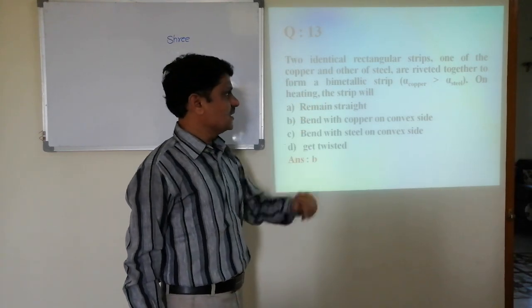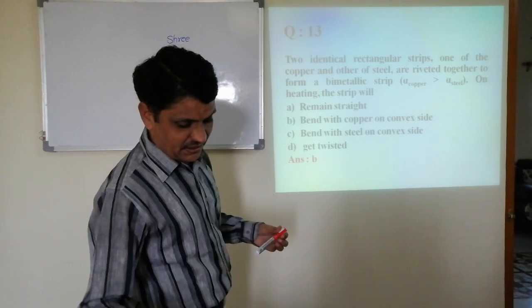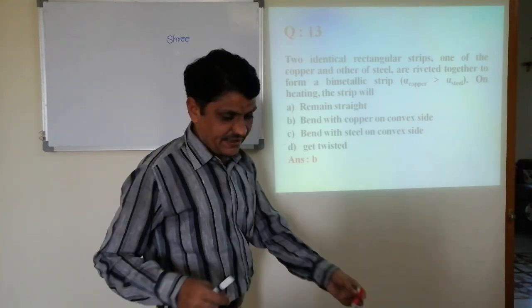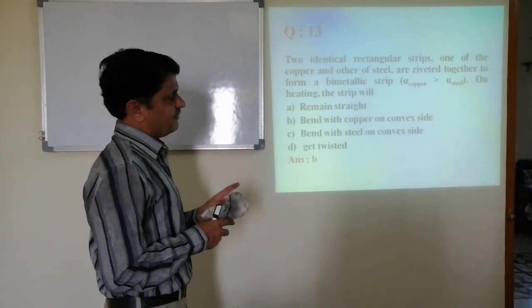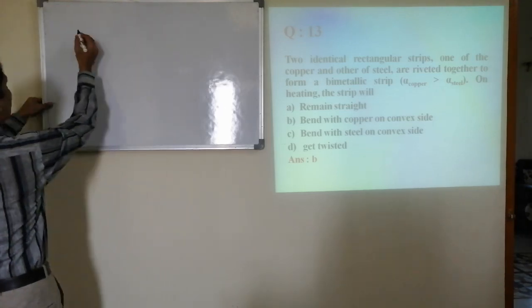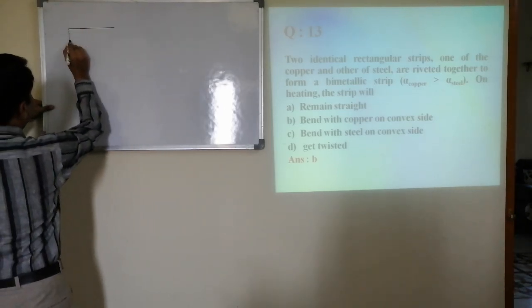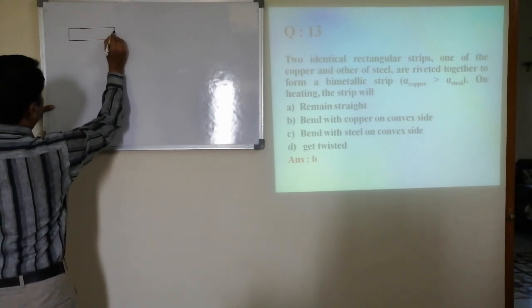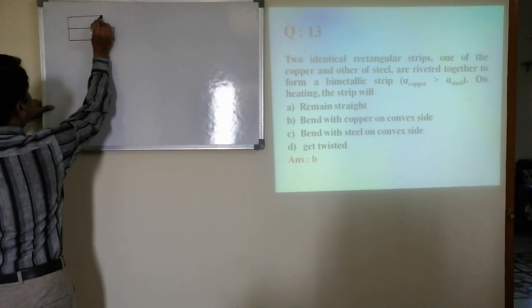On heating, the strip will, is the question. See what is given: two identical rectangular strips, one of copper, another of steel. See, it is one strip. This is the other strip.